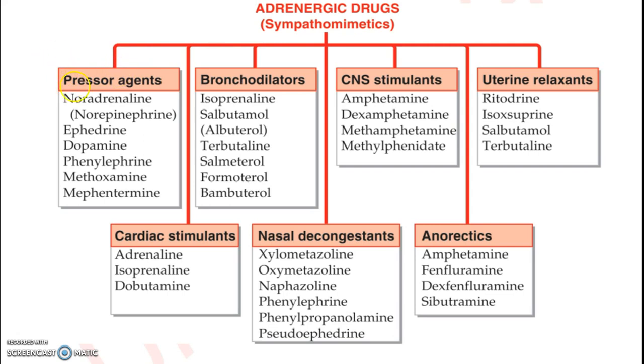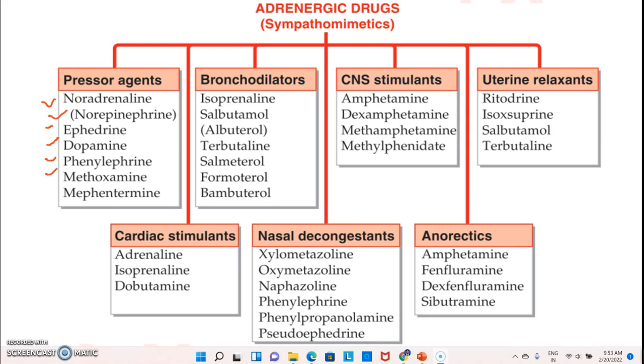In this, the classification includes pressor agents, bronchodilators, CNS stimulants, uterine relaxants, cardiac stimulants, nasal decongestants, then anorectics. Pressor agents: noradrenaline, also known as norepinephrine, a neurotransmitter, ephedrine, dopamine, phenylephrine, methoxamine, mephentermine.